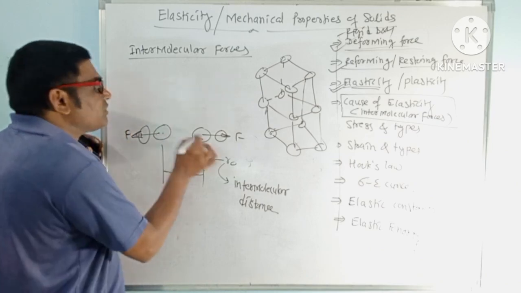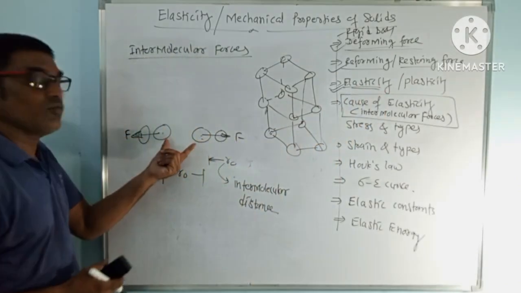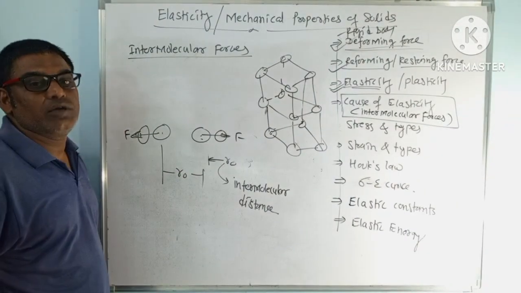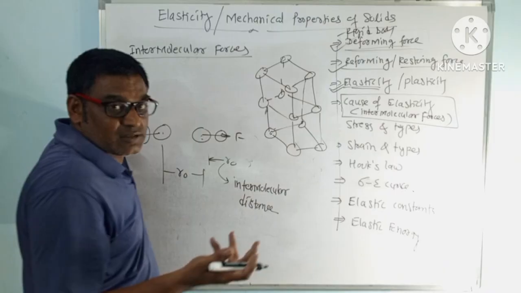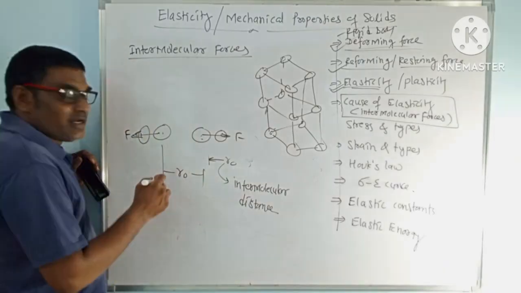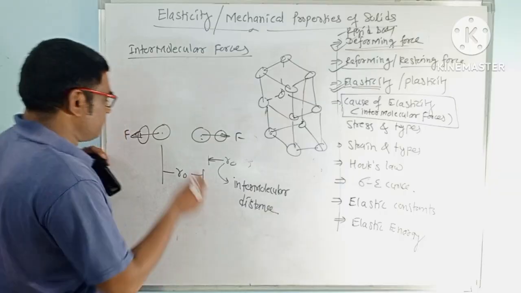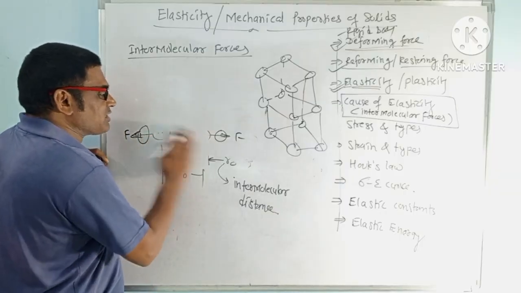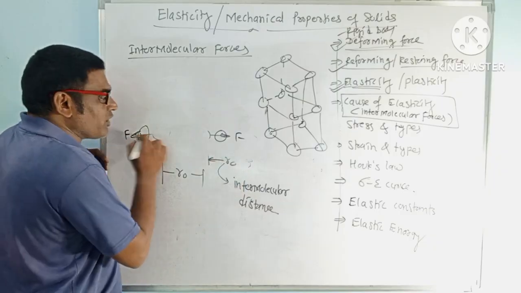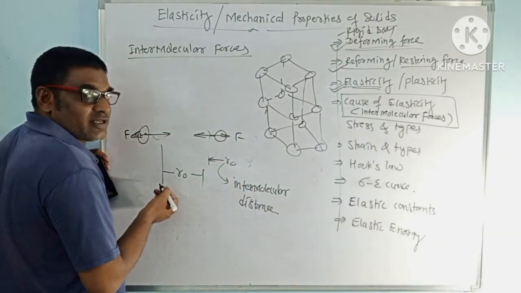Now these two molecules want to maintain this much distance only. Now the distance is increased, and the body does not want that. So inside, the force of attraction will increase. Now that the distance is increased, this body will try to attract here, and this body will try to attract here.